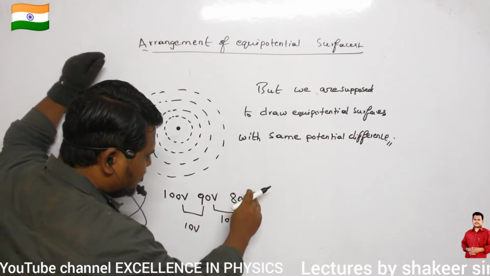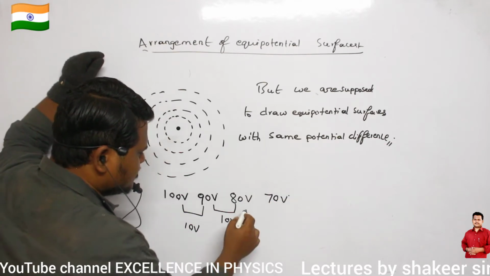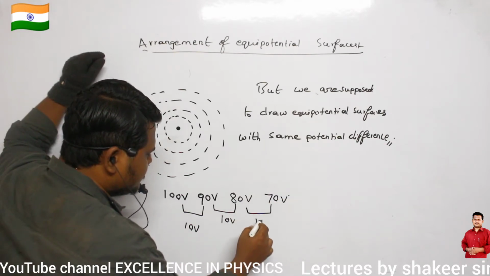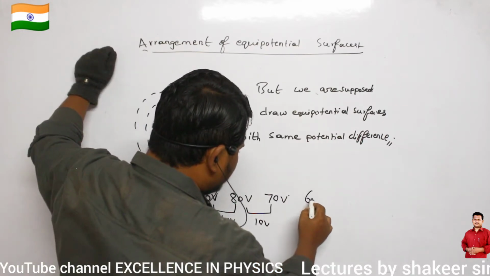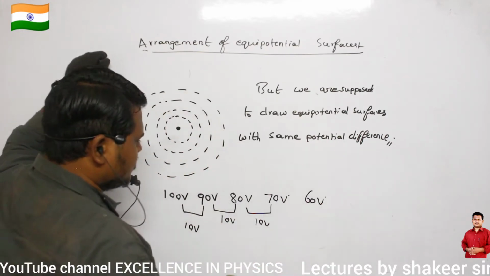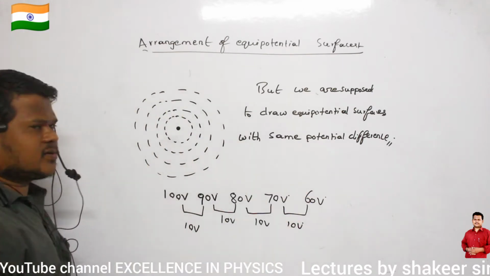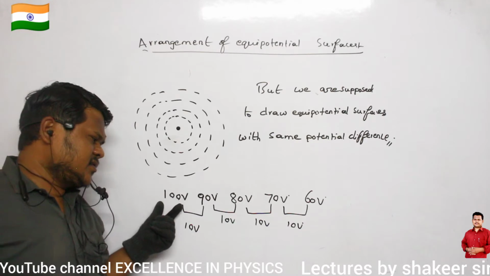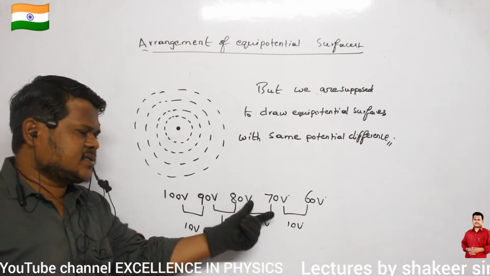The next equipotential surface I want to be 70 volts. So again what is the potential difference between them? 10 volts. The next equipotential surface I want to draw has a potential of 60 volts. So again the potential difference is 10 volts. This is what I want to draw: first equipotential surface 100 volts, second equipotential surface 90, 80, 70, 60.